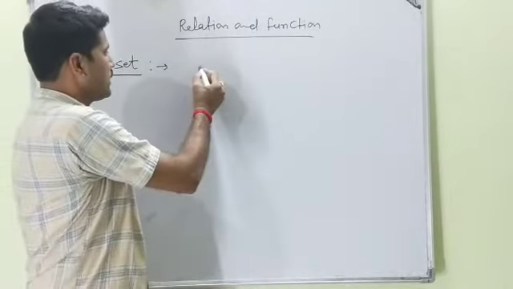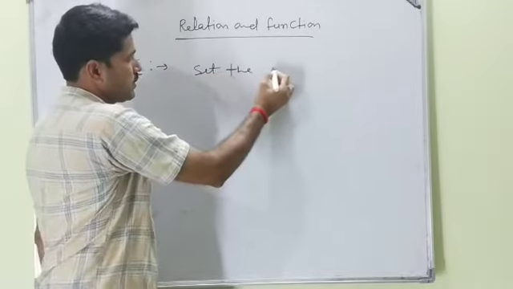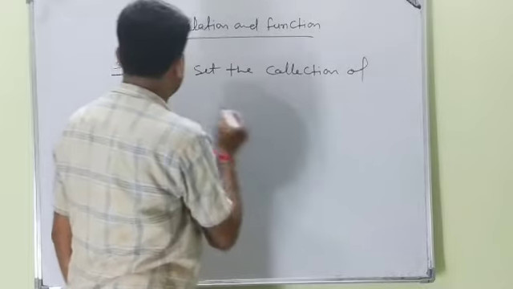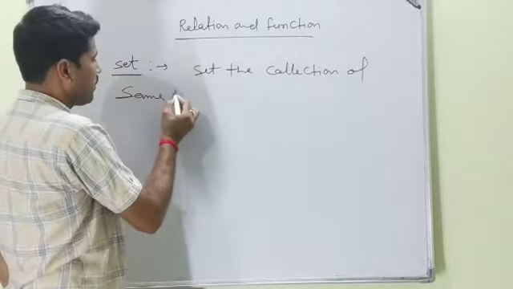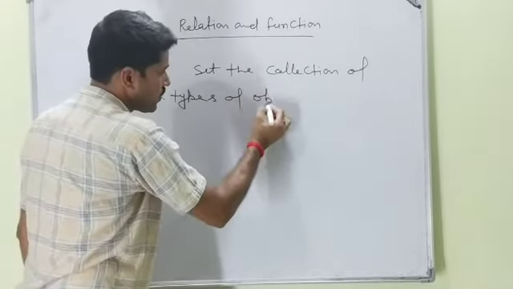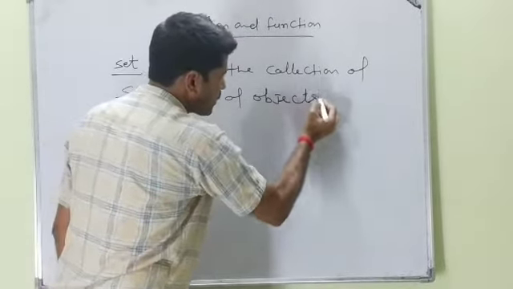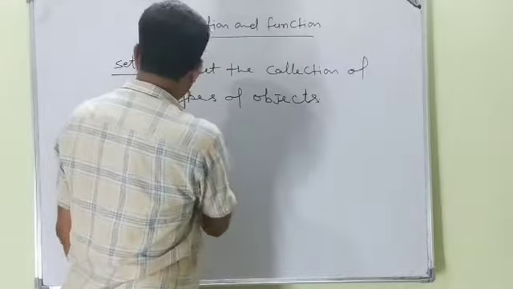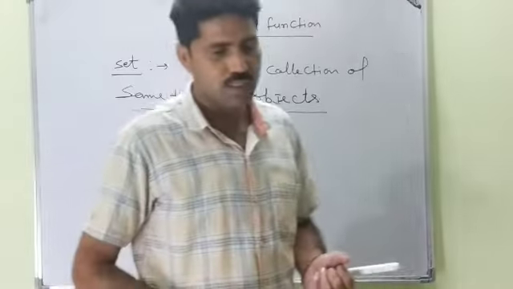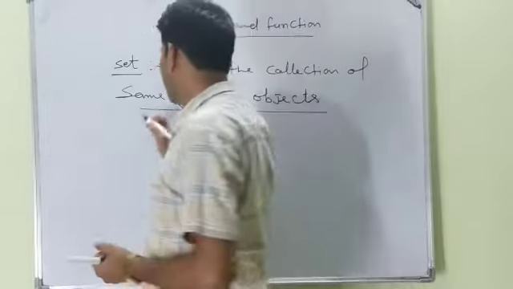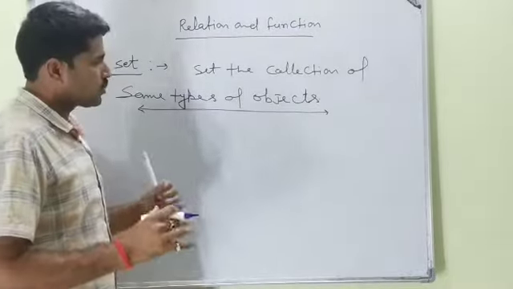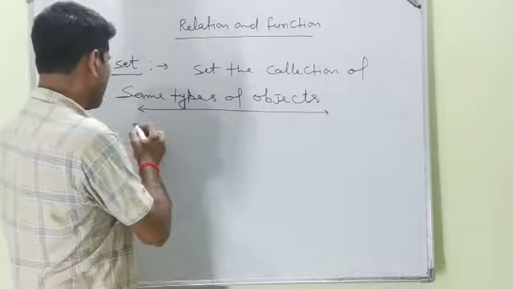Set is the collection of same types of objects. What is the meaning of same type of object? Same type of objects means exactly the things belong to the same category. Examples.